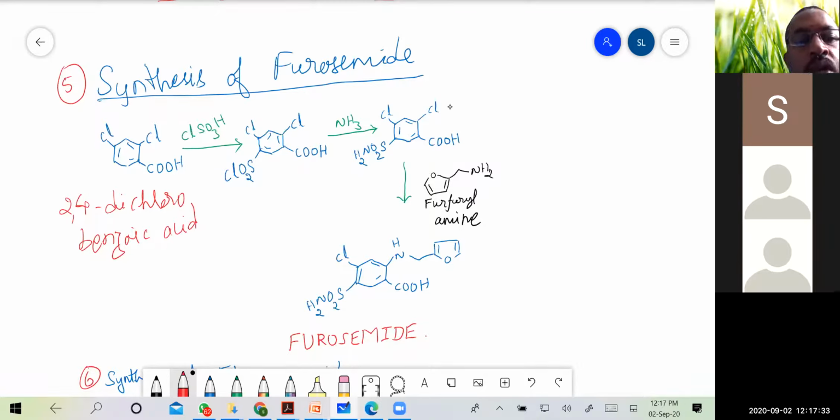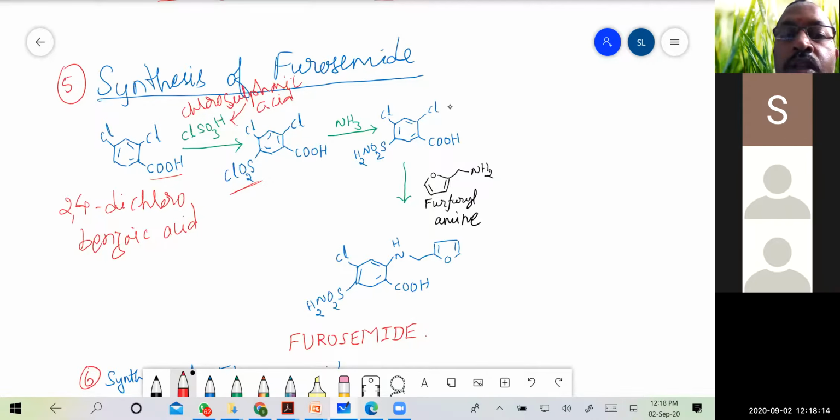So this 2-chlorobenzoic acid is treated with chlorosulfonic acid. This is the reaction which we have written already, which we have used in the previous reaction also. So again, there is introduction of SO2Cl groups, because there the meta positions were free. That's why two SO2Cl groups were introduced. But here, as there is already a COOH group present, only one SO2Cl group is introduced.